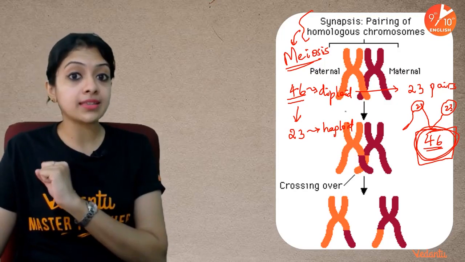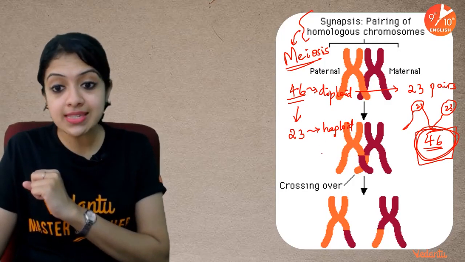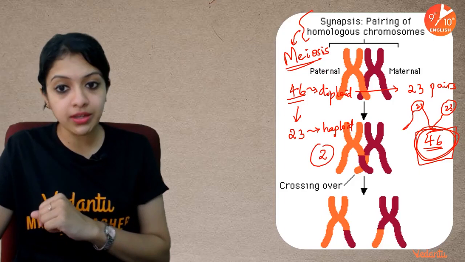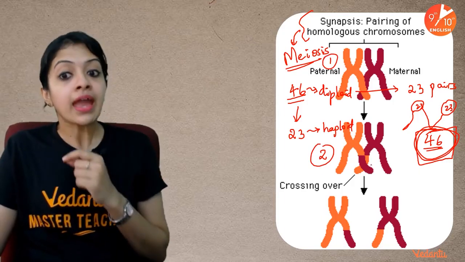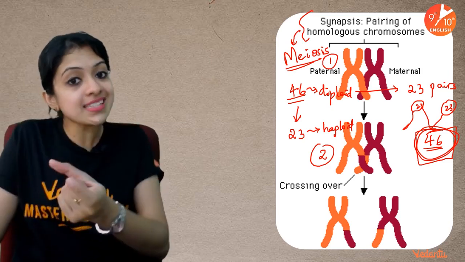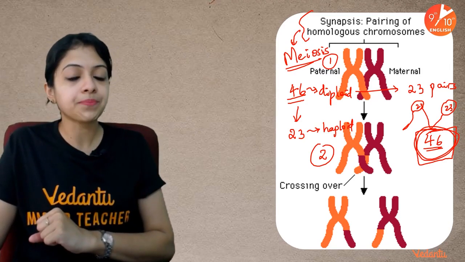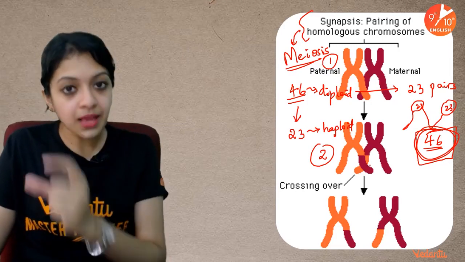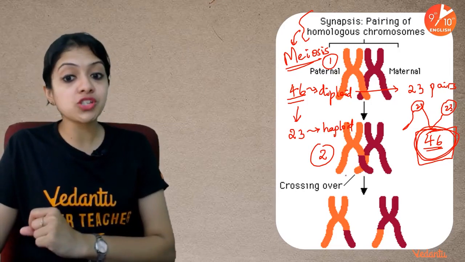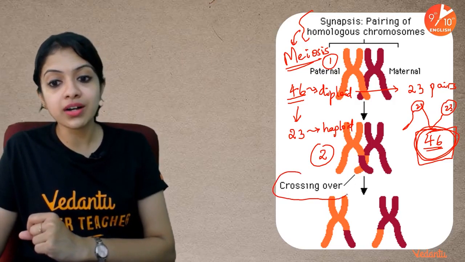Then they come together during meiosis. As you can see in stage 2, they are exchanging certain segments of their chromosomes. This exchange of segments is a process which we call crossing over.